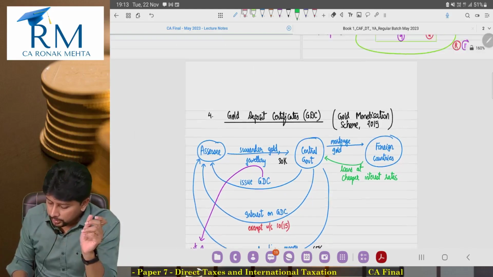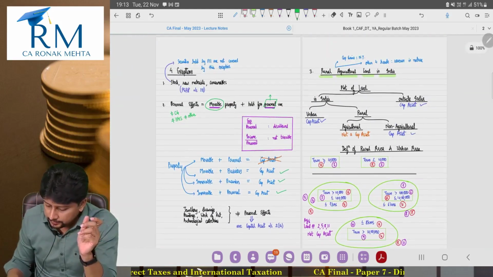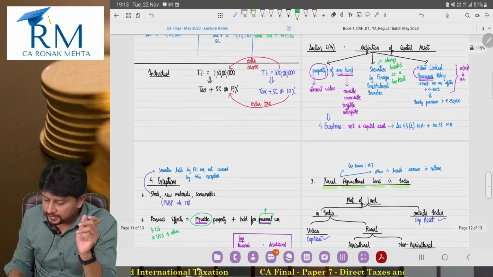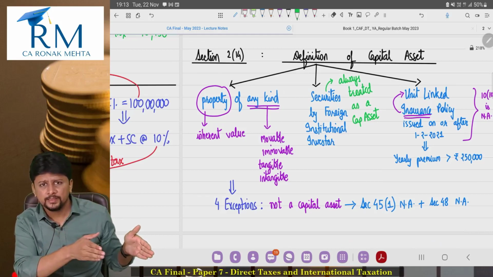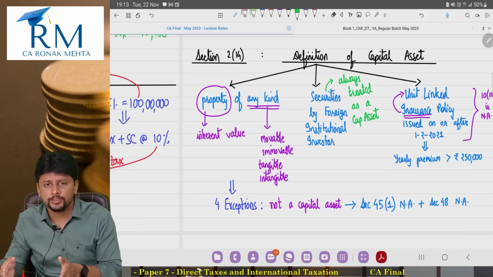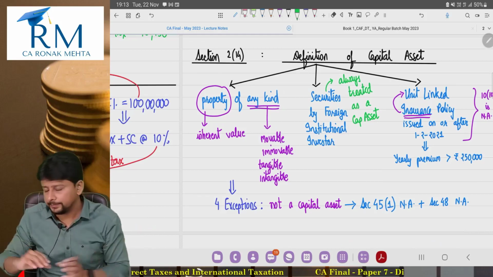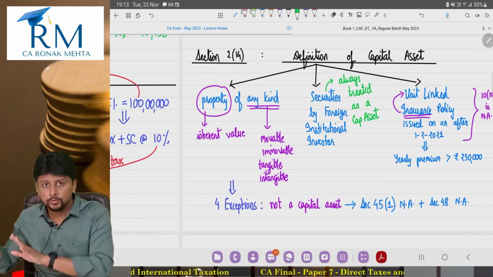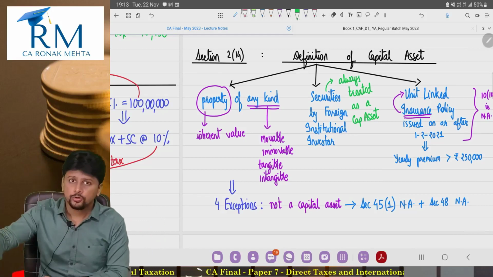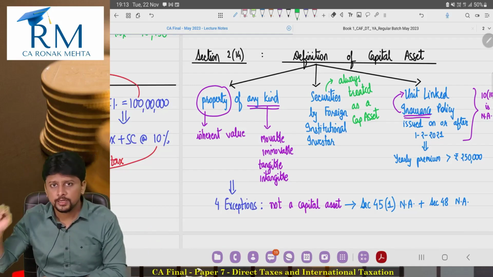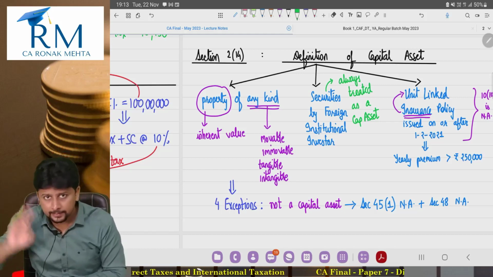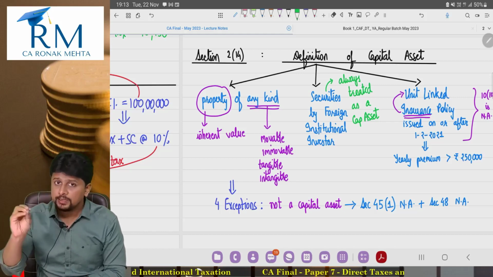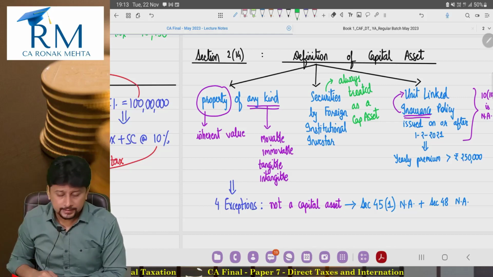Chalo. So finishing the definition of capital asset. The definition of capital asset has three parts. Property of any kind held by the assessee, securities held by a foreign institutional investor, always a capital asset, and ULIP, unit linked insurance policy, issued on or after 1st Feb 2021, yearly premium exceeds 2,50,000. Detailed discussion about ULIP pending. Securities held by FII, always a capital asset.